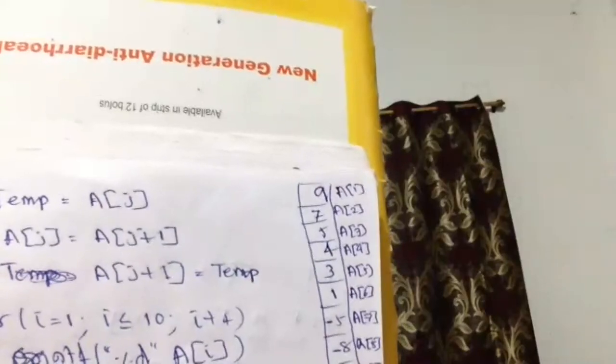As you did earlier, first element is available where? A1. Second element is available where? A2. So if first element I want to compare with the second one, A1 is greater than A2. Are you getting?